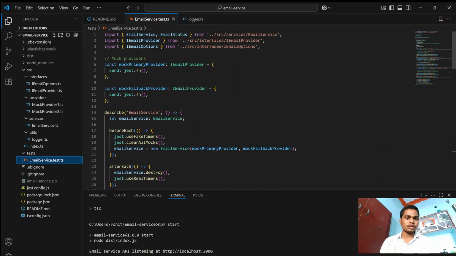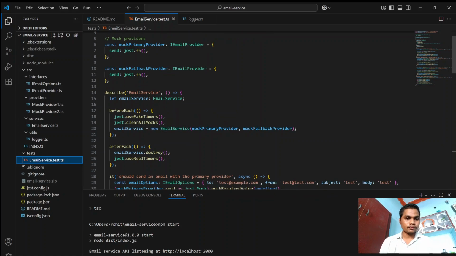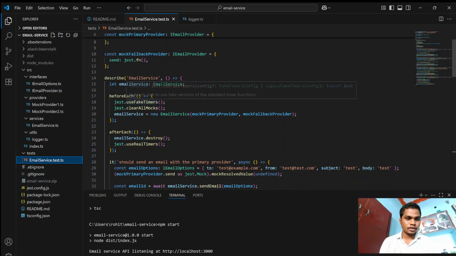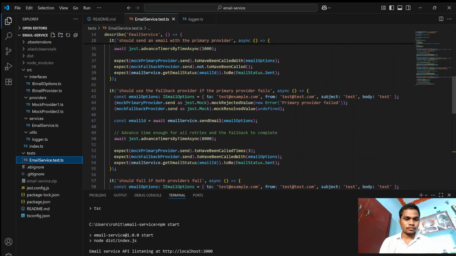Let me give you the demonstration here. As you see, these are the mock provider settings, and here is the describe block for the email service. These are the functions, and I'm going to tell you how the functions work.